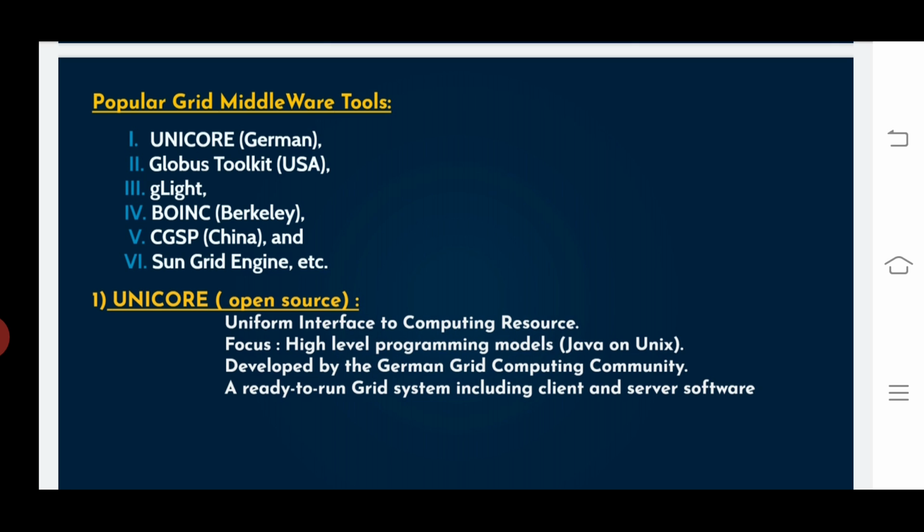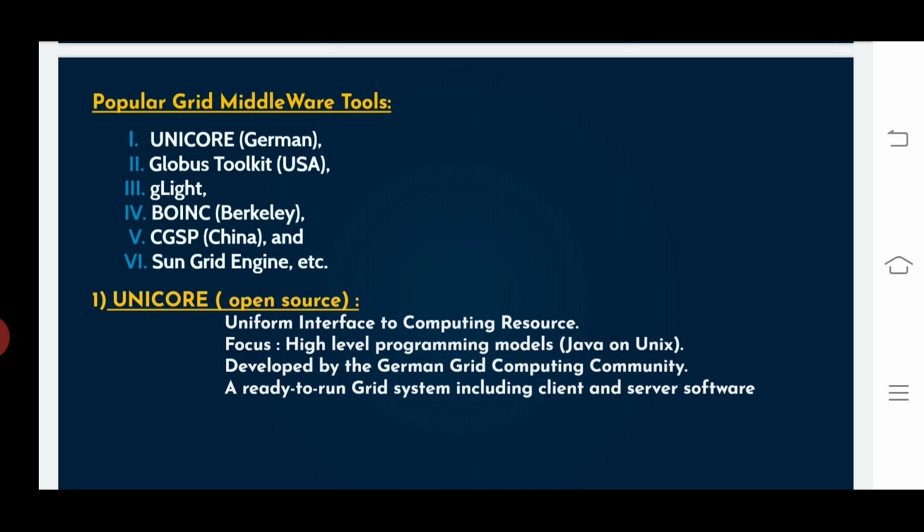In the brief discussion of the three, BOINC stands for Berkeley Open Infrastructure for Network Computing. It is the abbreviation, and it was developed at Berkeley. The middleware was developed by the German.